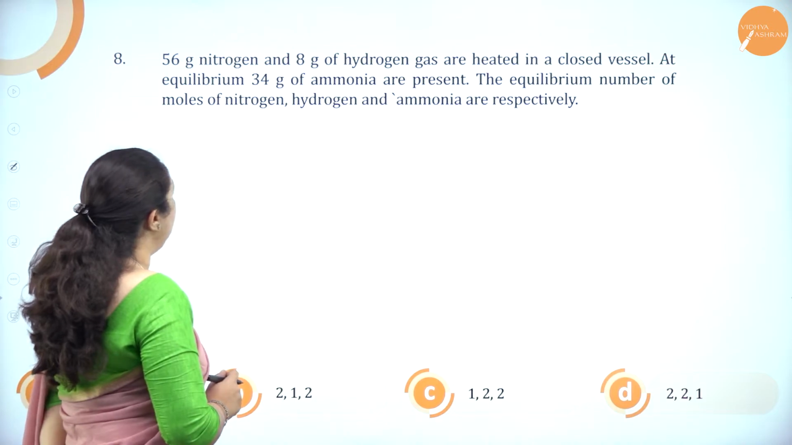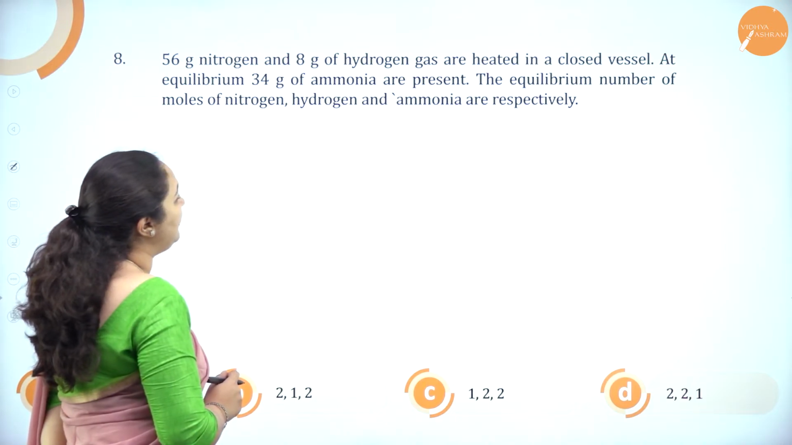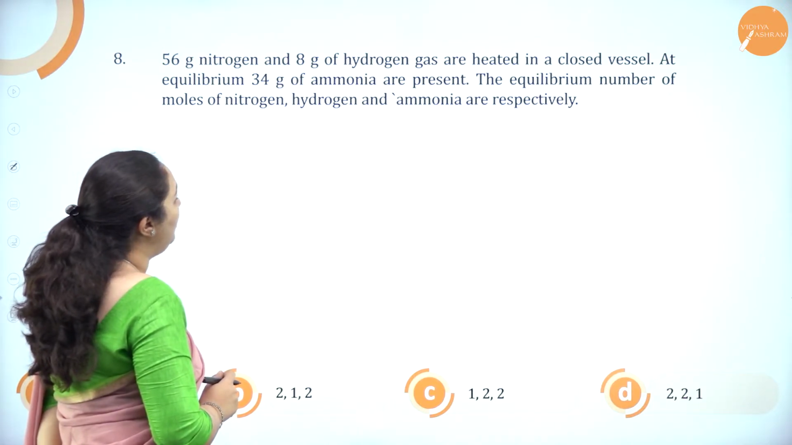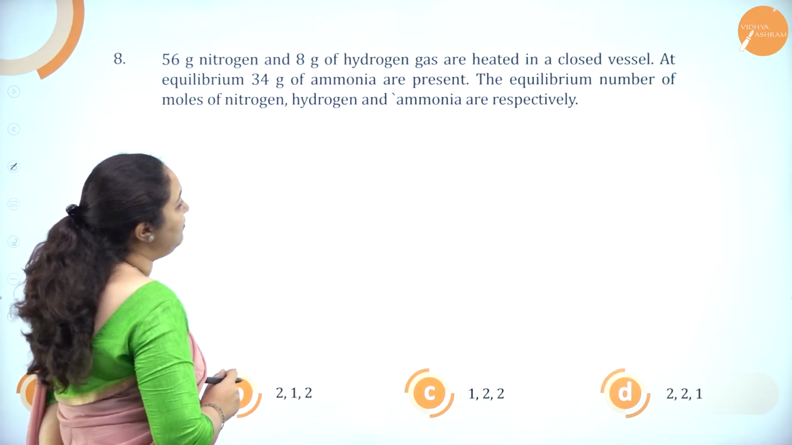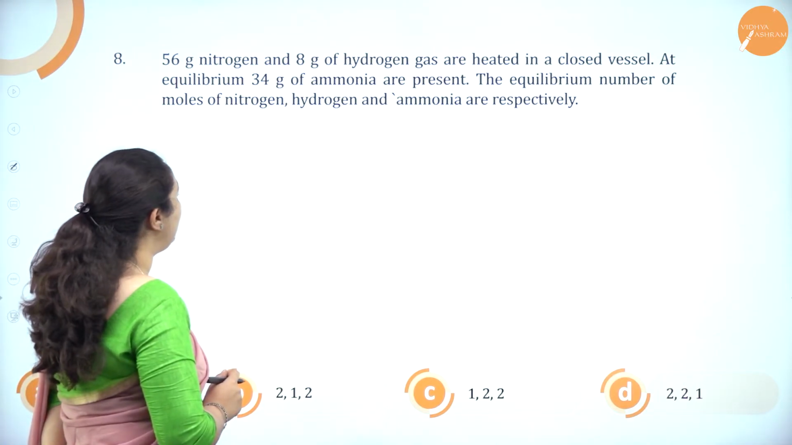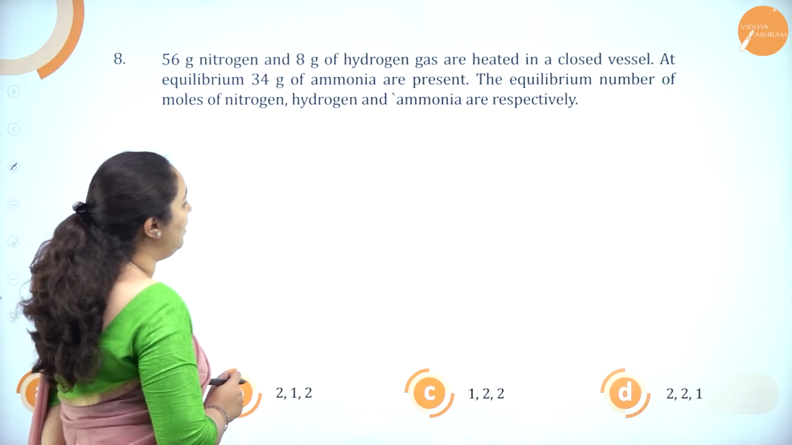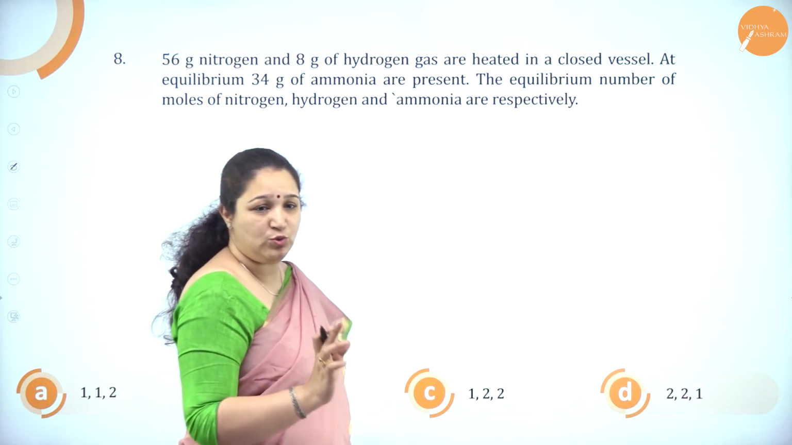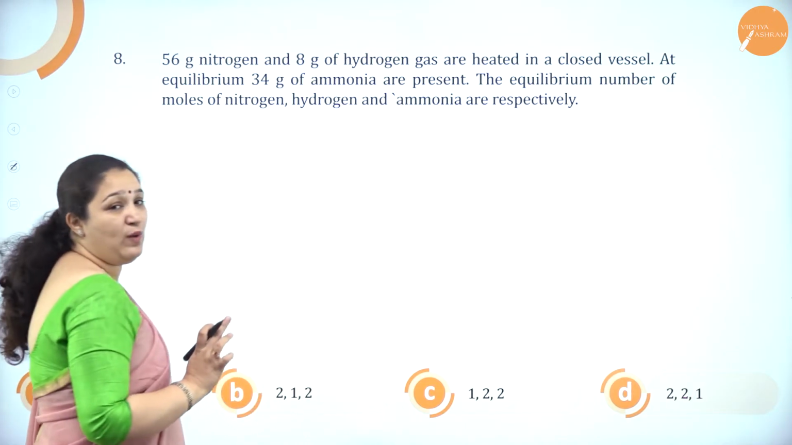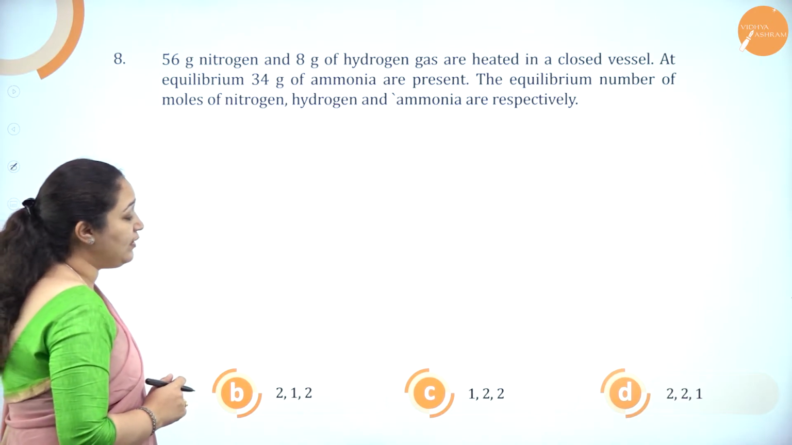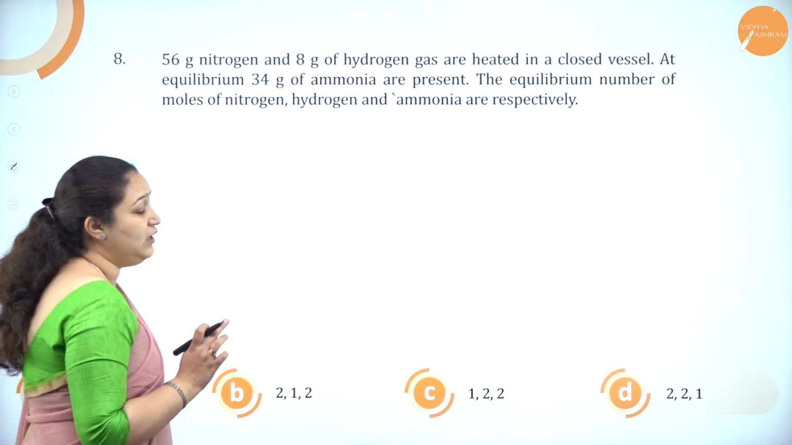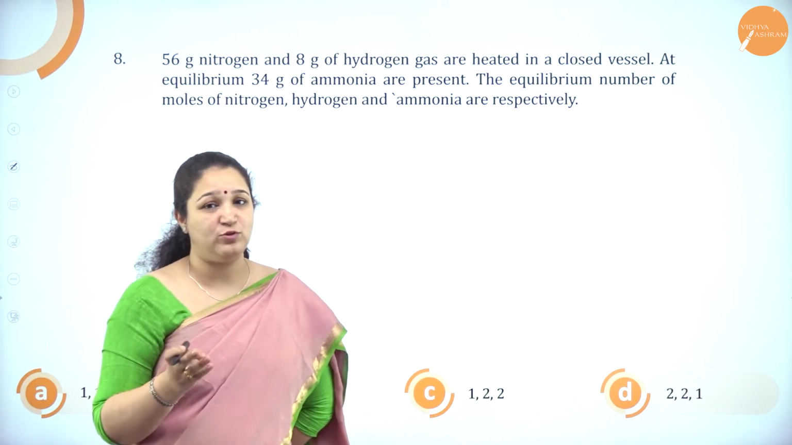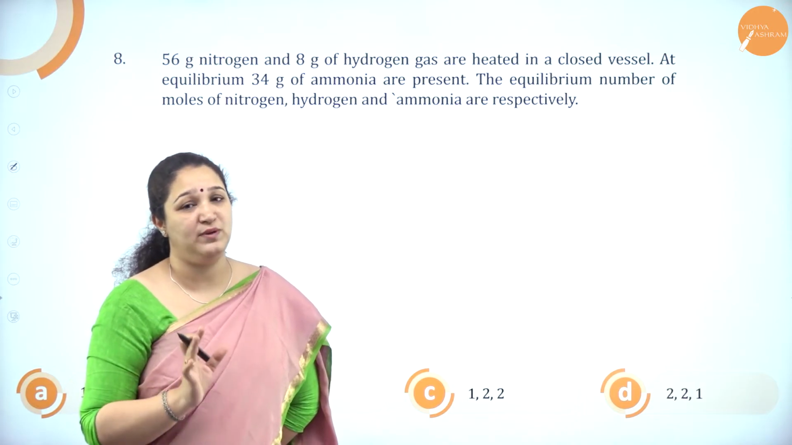56 grams of nitrogen and 8 grams of hydrogen gas are heated in a closed vessel. At equilibrium, 34 grams of ammonia are present. The equilibrium number of moles of nitrogen, hydrogen and ammonia are respectively: option A 1, 1, 2; option B 2, 1, 2; option C 1, 2, 2; option D 2, 2, 1. So we have to tell the number of moles of nitrogen, hydrogen and ammonia present at equilibrium.